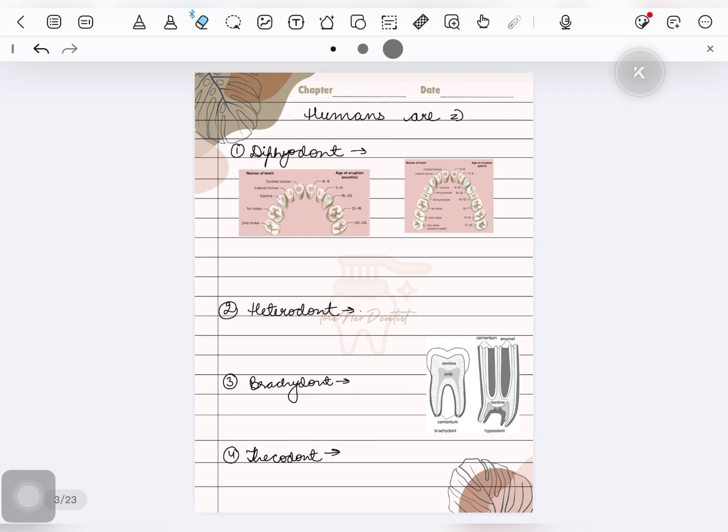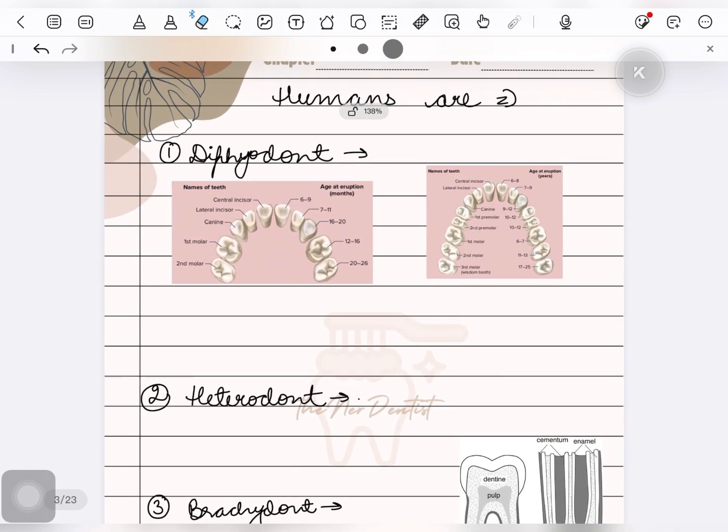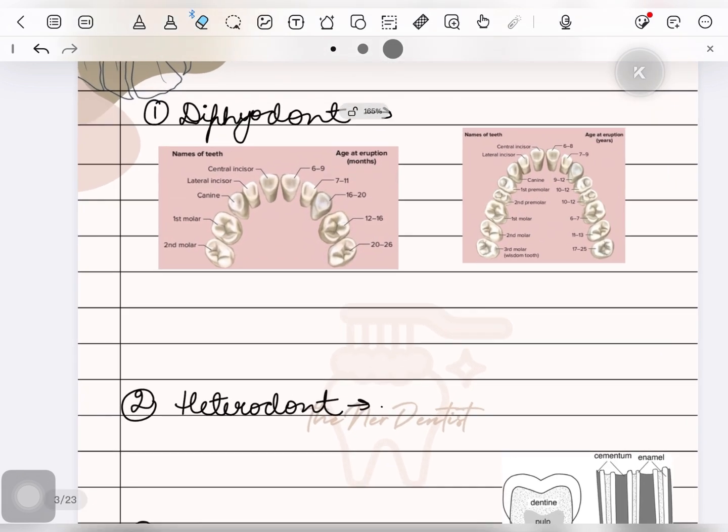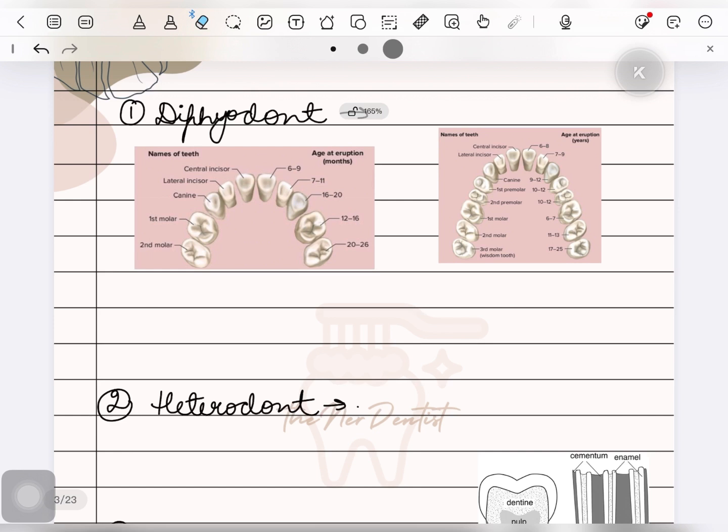Let's first start with human dentition. Humans are diaphyodonts, pterodonts, brachydonts, and thecodonts. Let's simplify what all these terms mean. The first is diaphyodont. Humans are diaphyodonts, and all the other organisms that are diaphyodonts will possess two sets of dentition in their entire lifetime.